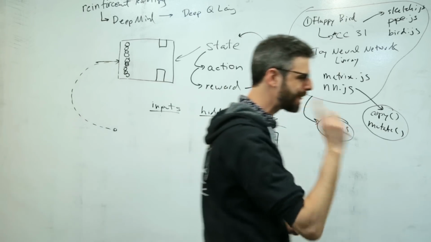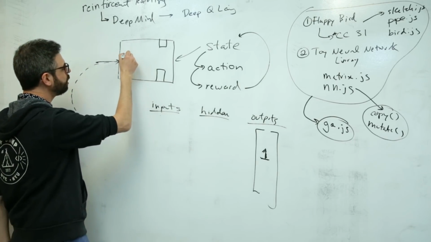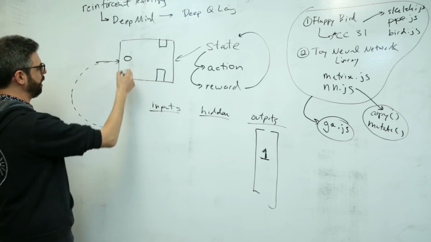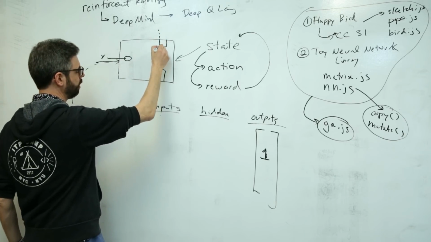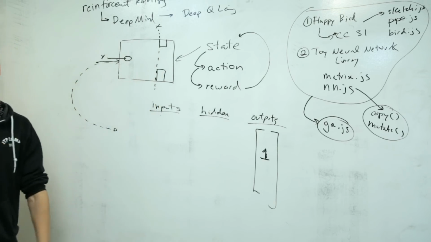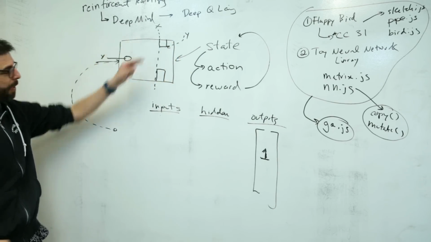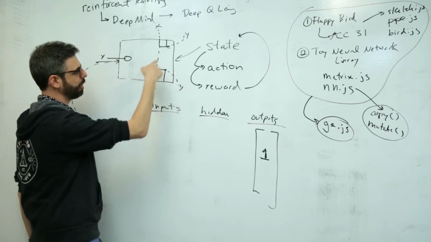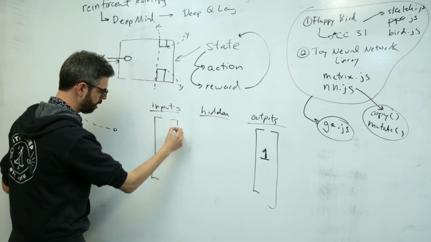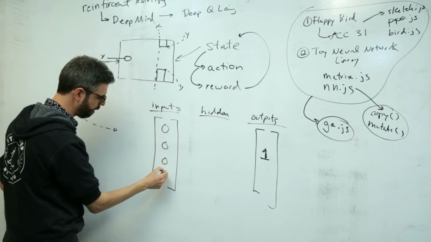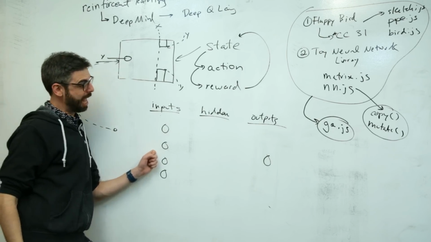I'm going to decide that the important properties, the inputs, should be the Y location of the bird, the X location of the closest pipe, the Y location of the top pipe, and the Y location of the bottom pipe. How many inputs is that? 4. So I'm going to have 1, 2, 3, 4 inputs and 1 output. So I've decided how many inputs and how many outputs.